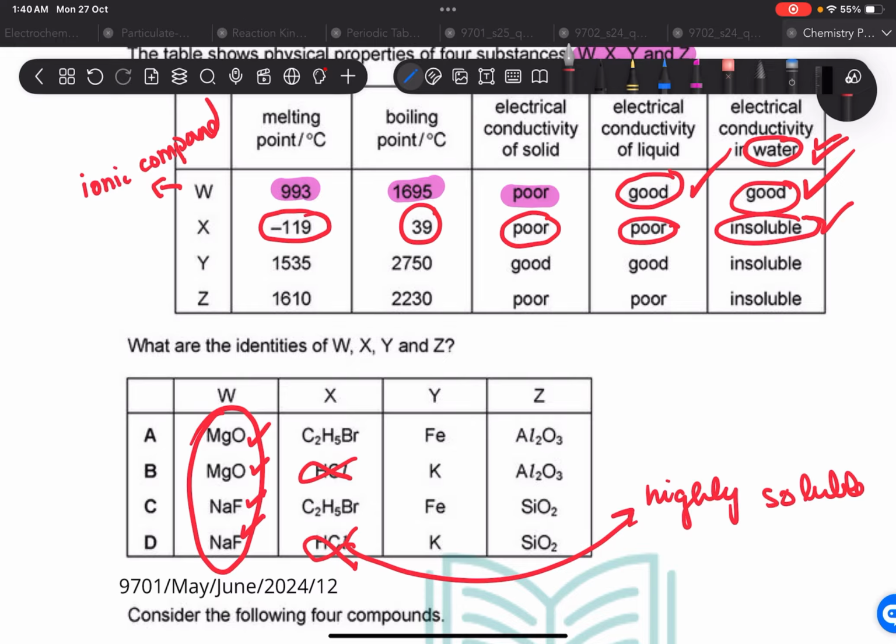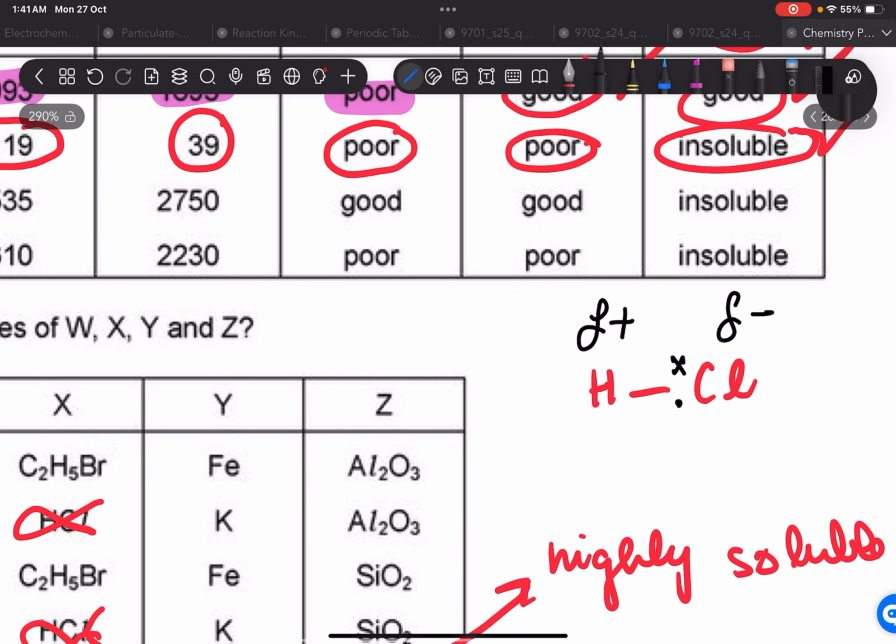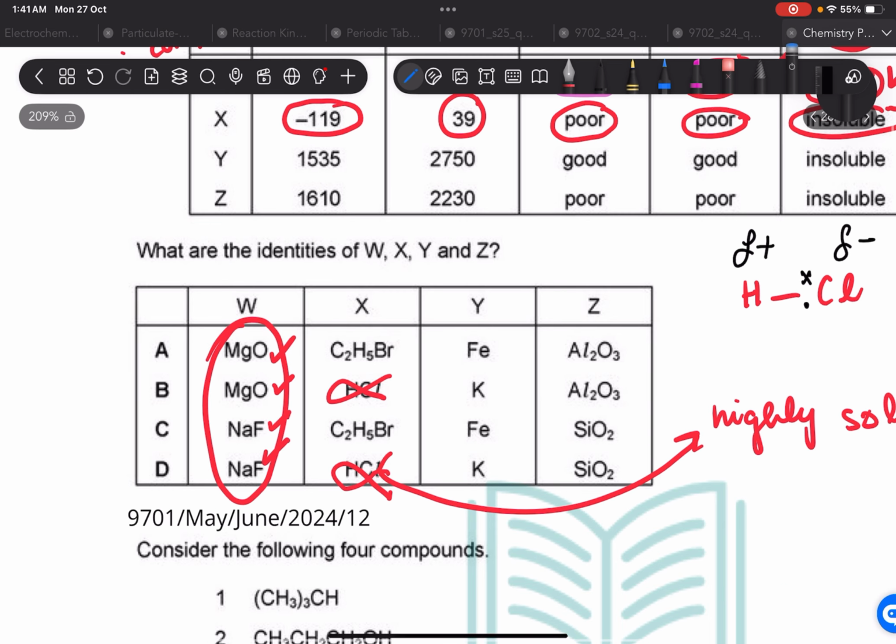It's a highly polar molecule. The bonded electrons are continuously being attracted towards this chlorine, which has a partial negative charge. This has a partial positive charge. So this is a polar molecule that's going to instantly dissolve in water. This bond is going to break, hydrogen is going to be separated, releasing H+ ions, making the solution acidic. So this has to be this thing,